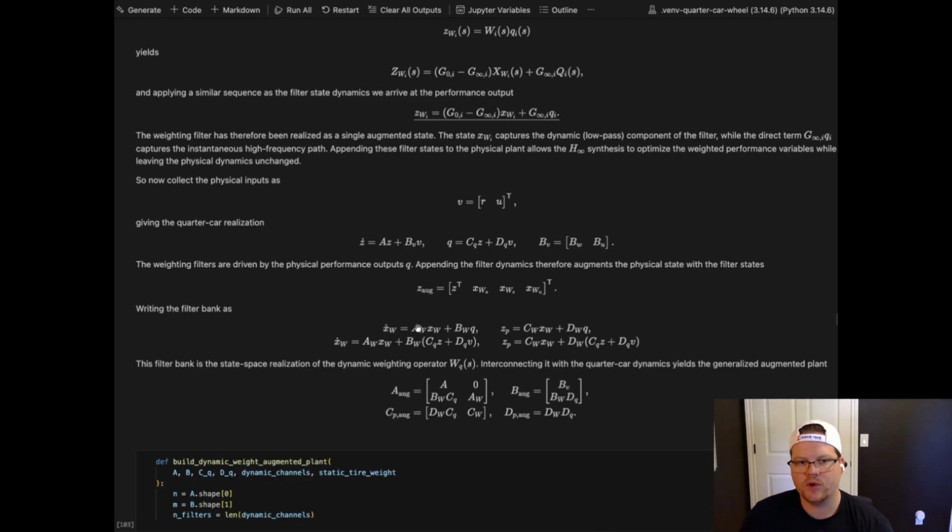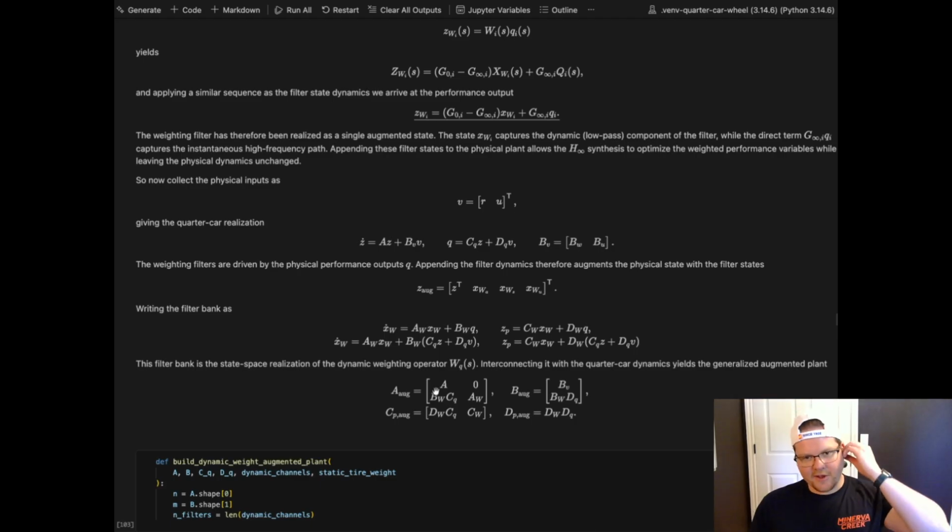So now we can really realize the state space with the dynamic weighting operator and interconnect it correctly. It is a bit of a mouthful and it's a lot. And note that this is just preparing the entire state space for the H infinity synthesis.